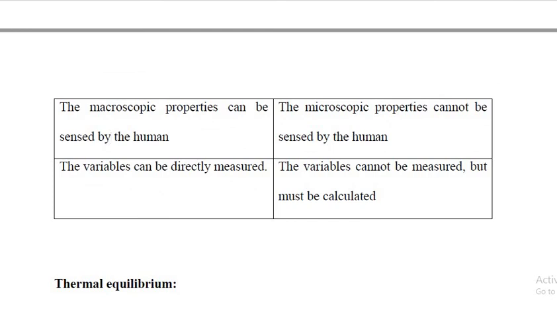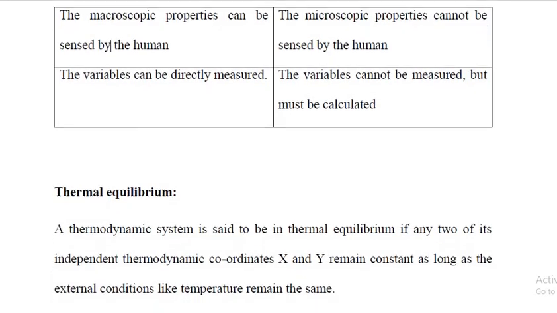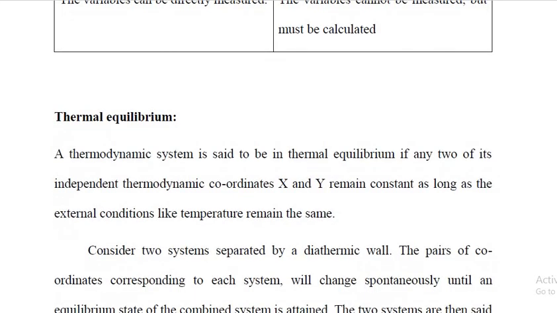Next, macroscopic properties can be sensed by the human because it is big. So a human can easily sense the macroscopic properties, but the microscopic properties cannot be sensed by the human. Then, for the macroscopic properties, the variables can be easily measured, whereas in microscopic properties the variables cannot be measured, but should be calculated. So these are the differences between microscopic and macroscopic description.